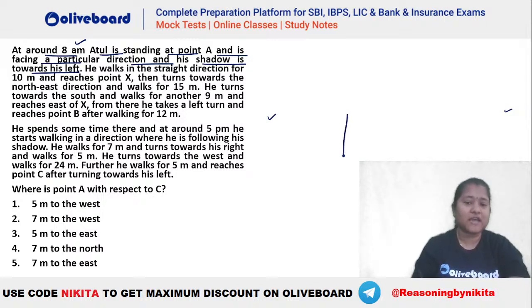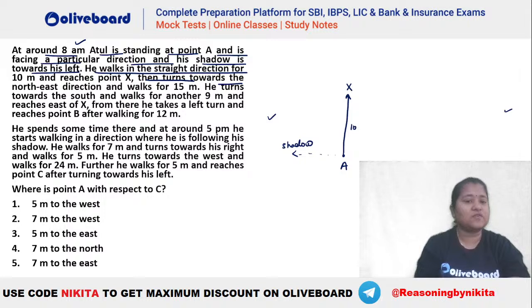जब वो नॉर्थ डायरेक्शन देखेगा तभी तो आपका शैडो लेफ्ट साइड में होगा, है ना? Shadow is towards the left hand side, so this will be your shadow towards the west. And you can see when you are facing the north, then only shadow is towards your left hand side, right? So that means he is facing the north here, and this is your point A. Okay, now he walks in straight direction for 10 meters and reaches point X. Let's say this is your X and this is your 10 meters.